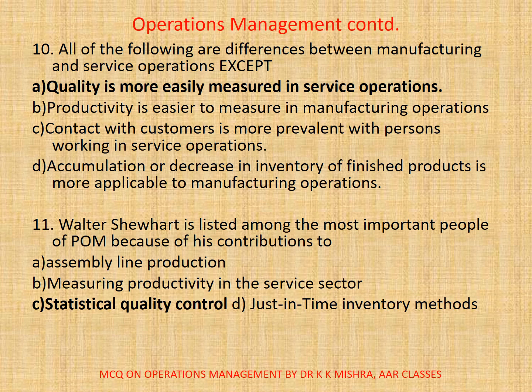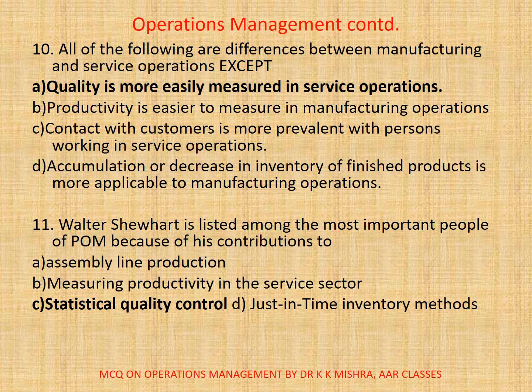Question number 11. Walter Shewhart is listed among the most important people of firm because of his contributions to A. Assembly line production, B. Measuring productivity in the service sector, C. Statistical quality control, D. Just-in-time inventory methods. So, here Walter Shewhart is related to statistical quality control.